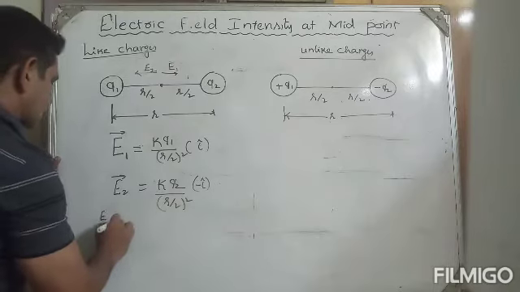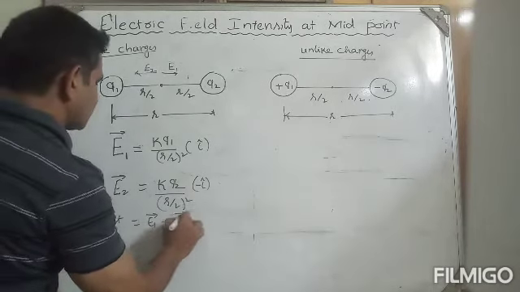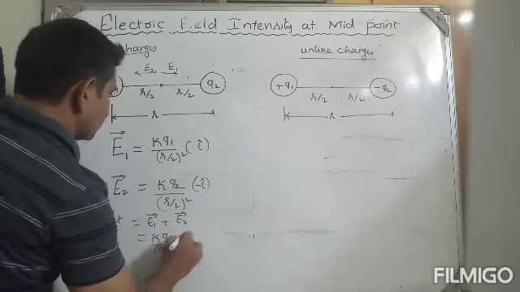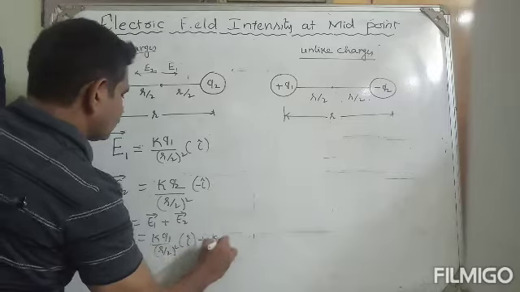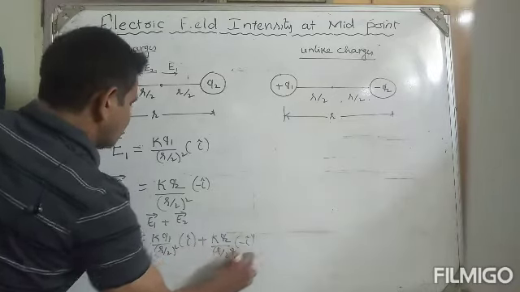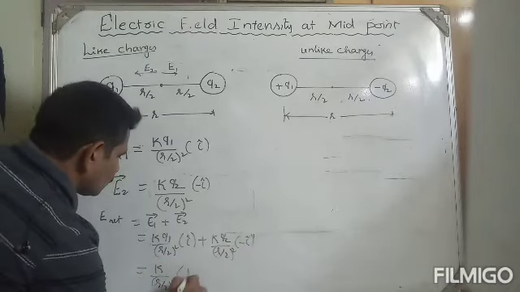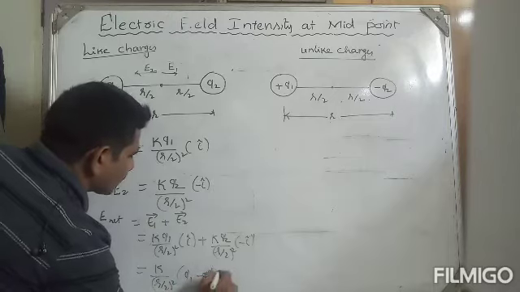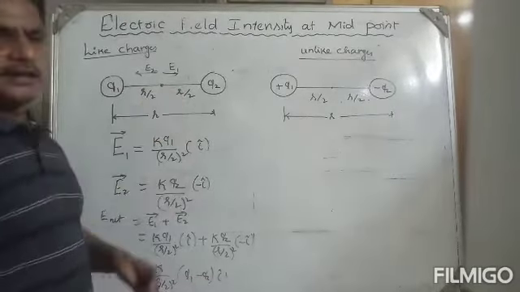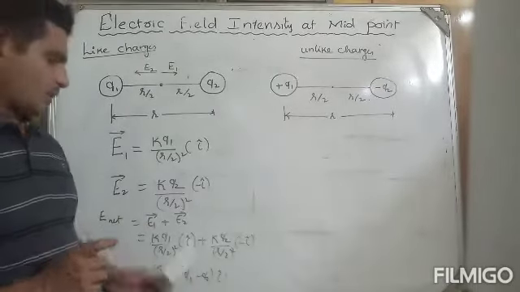Therefore E net is equals to E1 bar plus E2 bar. That means kq1 by r by 2 whole square i plus kq2 by r by 2 whole square minus i. That means k by r by 2 whole square, Q1 minus Q2, I think you can understand. So these electric field intensities are in opposite direction. That means subtracting each other.